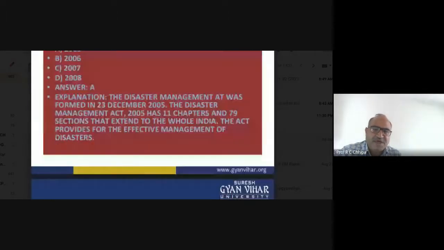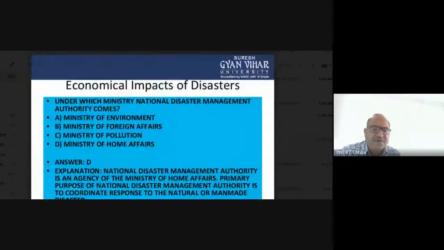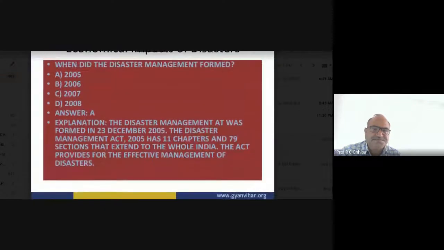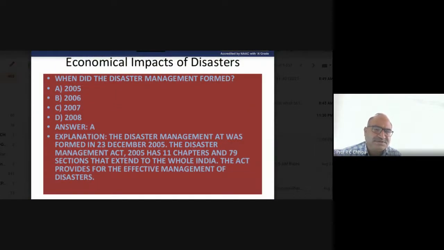So therefore, during 2005, the correct answer is the issue. So disaster management was formed on 23rd of December 2005. And the legal aspect relevant with our Indian Constitution, the Disaster Management Act 2005, has 11 chapters and 79 sections that extend to the whole of India.